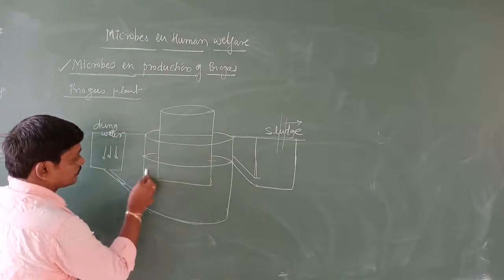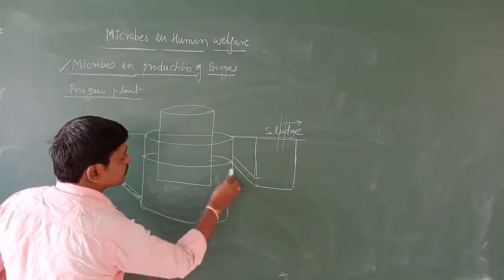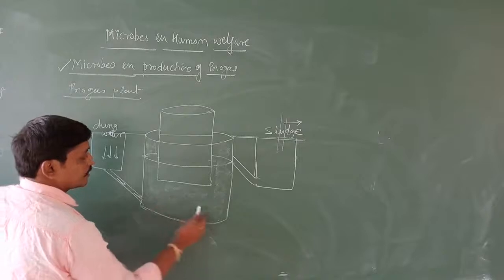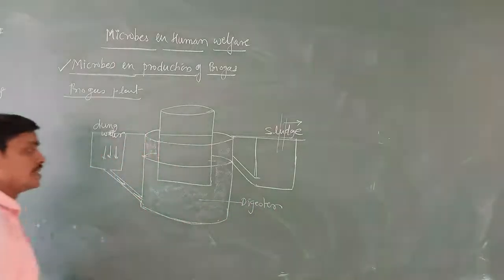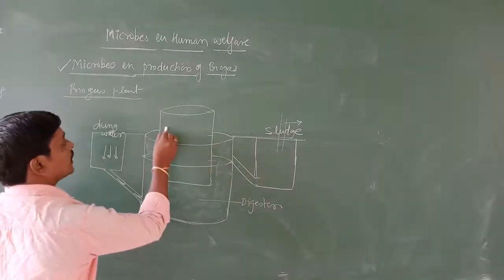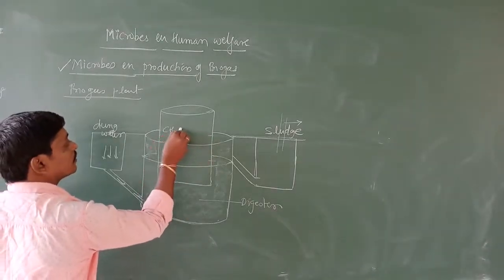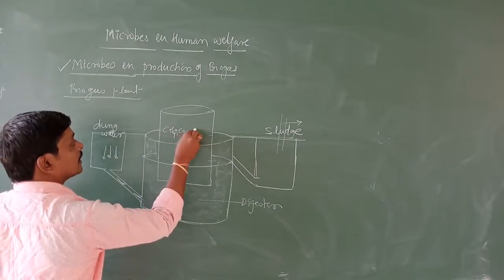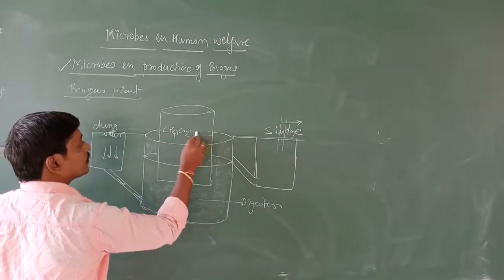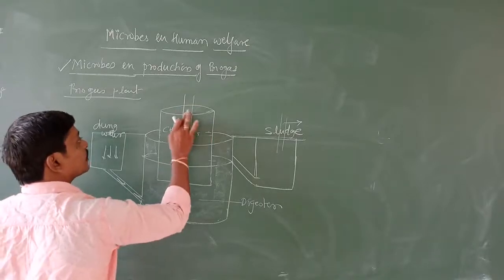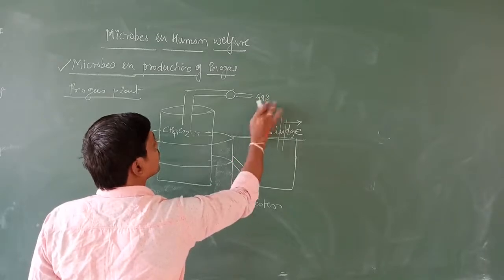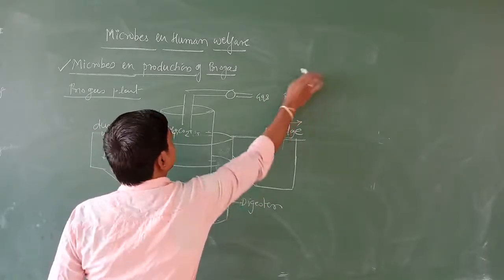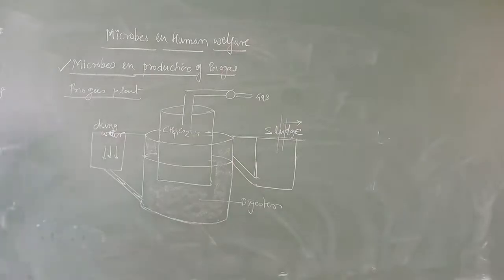Whatever this part is, we are going to call a digester. And here I am going to get CH4, CO2, H2 like this, gases. And from here we get the outlet of biogas, which is used as a fuel.